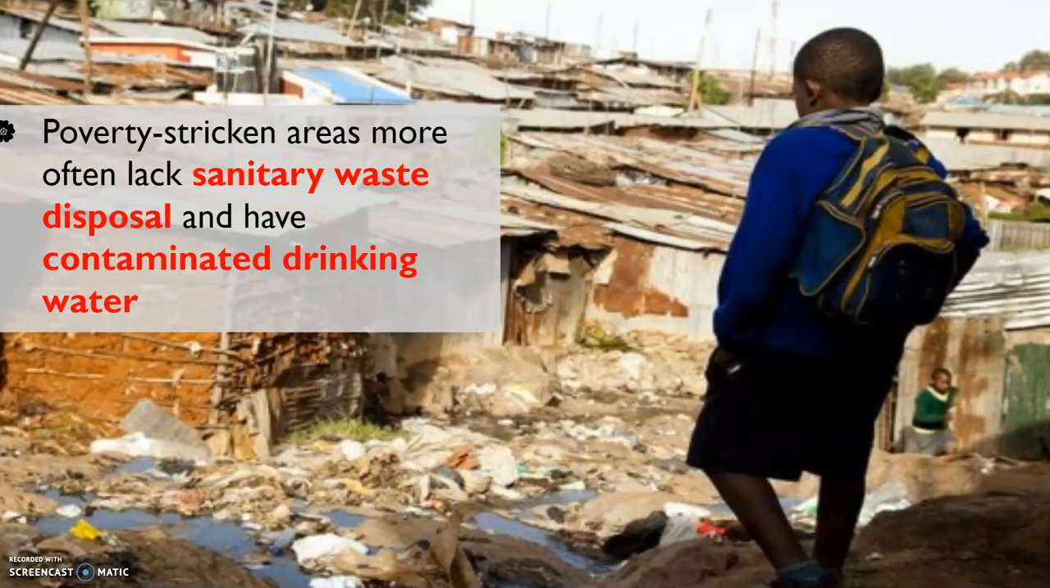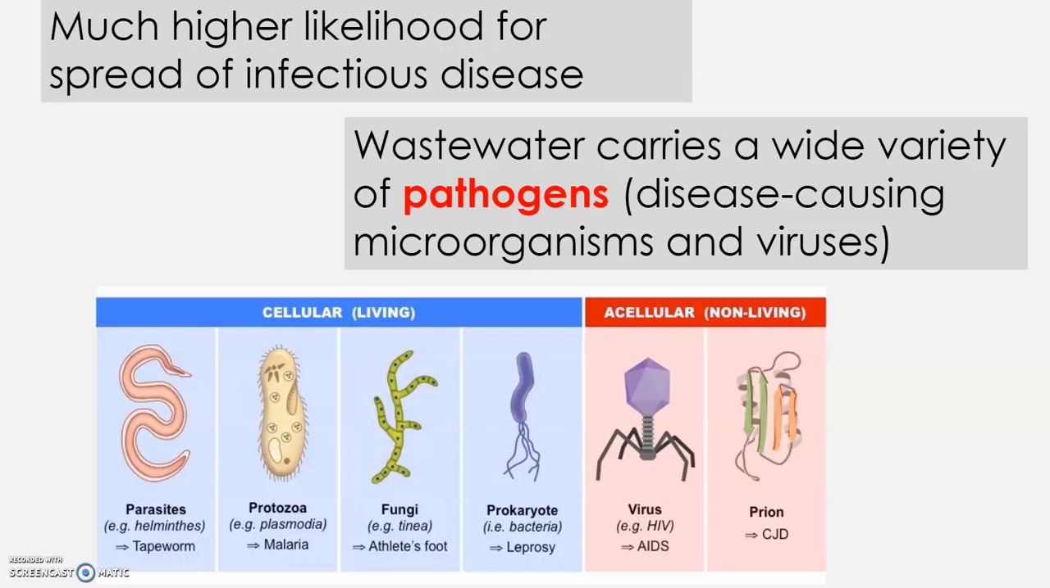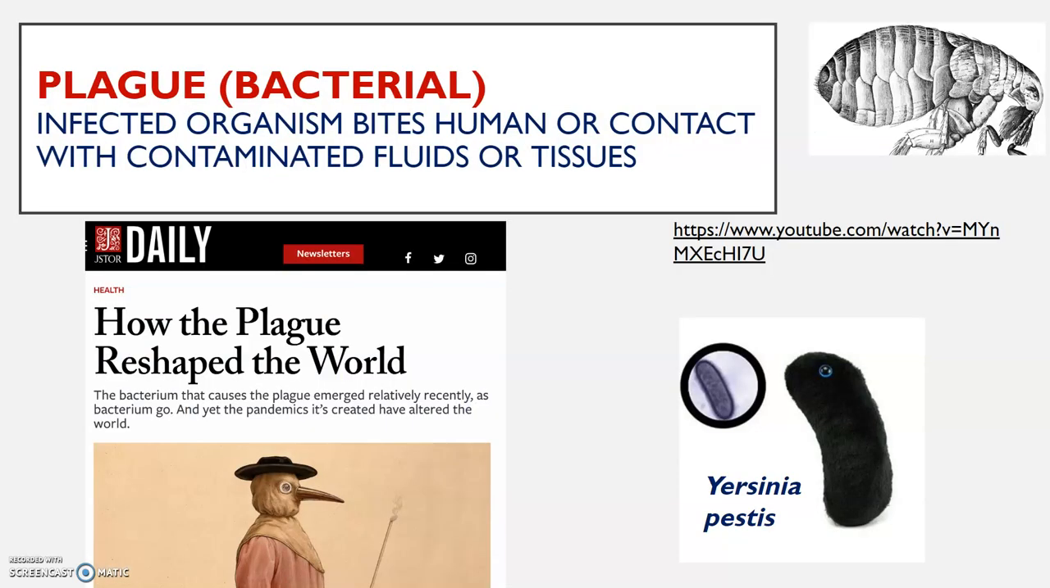Poverty-stricken areas more often lack sanitary waste disposal and have contaminated drinking water. So this all ties into our clean water and pollution. And there's a much higher likelihood for the spread of infectious disease. Wastewater itself carries a wide variety of pathogens, which are disease-causing microorganisms and viruses. So there's parasites and protozoa, fungi, viruses, prions, prokaryotes, all these different things that we know as tapeworm and malaria and athlete's foot and leprosy and AIDS. Those are all things that are spread through unclean wastewater.